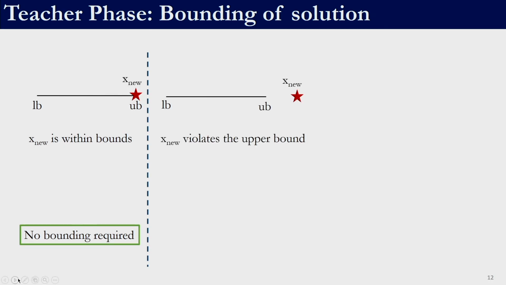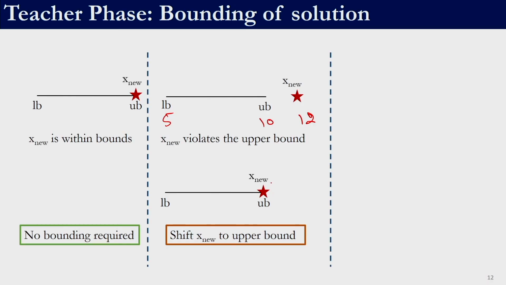It can happen that the variable exceeds its upper bound. So, for example, if my lower bound is 5 and my upper bound is 10, the variable has a value of, let us say, 12, right. In this case it is violating the upper bound. So, since it is violating the upper bound, we need to bring it back into the domain. What we will do is push it to the boundary. So, this 12 is overridden with a value of 10, right. Then it comes within the bound.